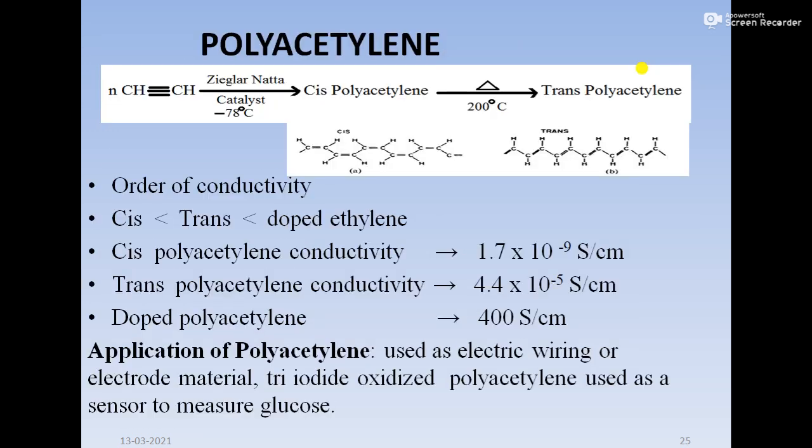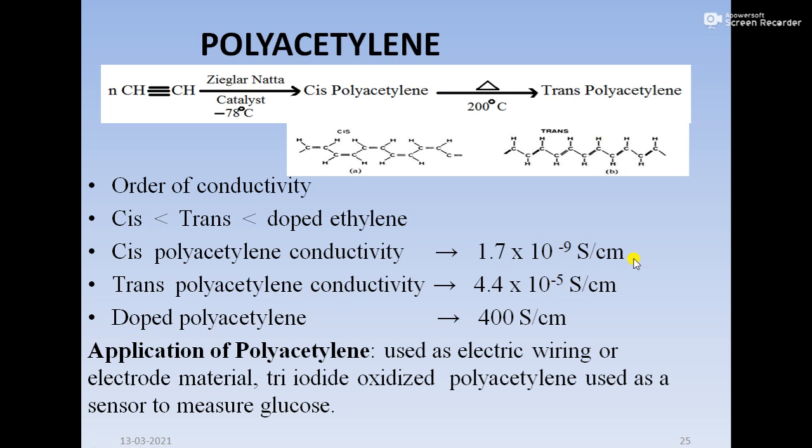So this is the polyacetylene which we are discussing. It is prepared from acetylene. Acetylene has a carbon-carbon triple bond and it is going to react with Ziegler-Natta catalyst. So what is Ziegler-Natta catalyst? It is TiCl4 plus AlEt3, that is titanium tetrachloride plus triethyl aluminium, that is called Ziegler-Natta catalyst, and at minus 78 degrees Celsius it is going to give cis polyacetylene, which has conductivity 1.7 into 10 raised to minus 9 Siemens per centimeter.